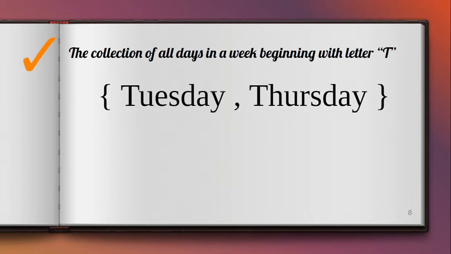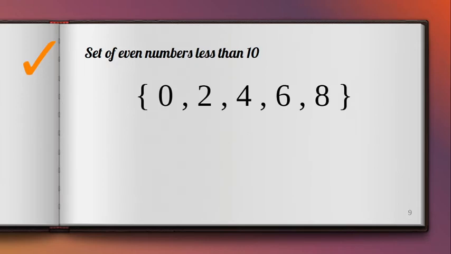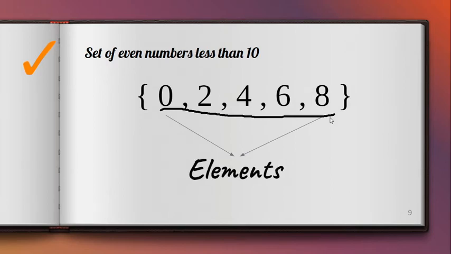Now, ano bang tawag natin dun sa mga member ng set? Ano bang tawag natin dito sa naging result sa Tuesday and Thursday? These are what we call the elements. For example, I have here a set of even numbers less than 10. And these are 0, 2, 4, 6, 8. Meaning to say, the results in a given set, these results are what we call the elements.